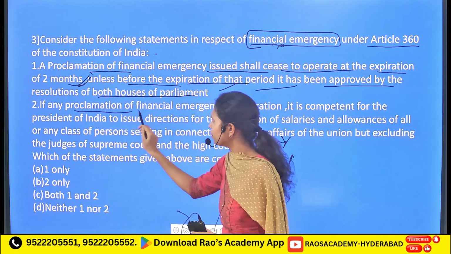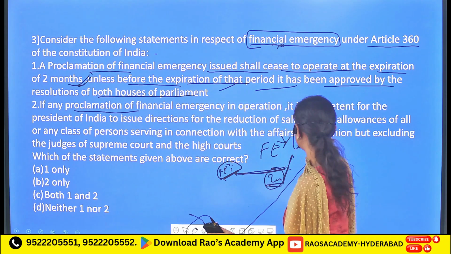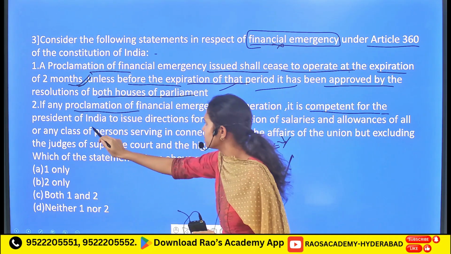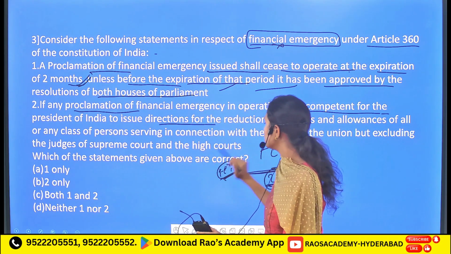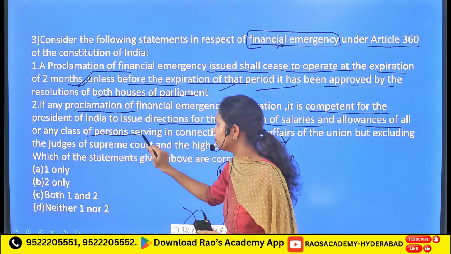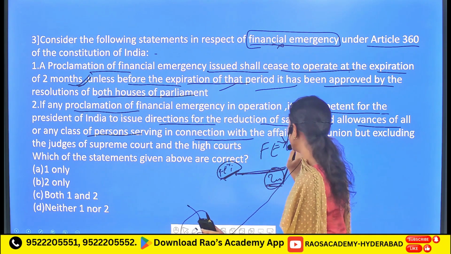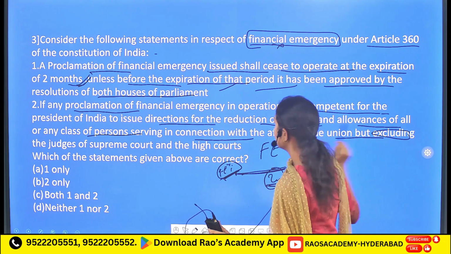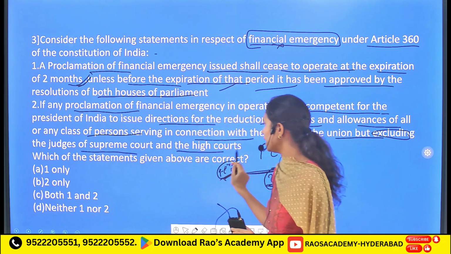Followed by, if any proclamation of financial emergency is in operation, it is competent for the President of India to issue directions for the reduction of the salaries and allowances of any class of persons serving in connection with the affairs of the Union, but excluding the judges of the Supreme Court and High Court.